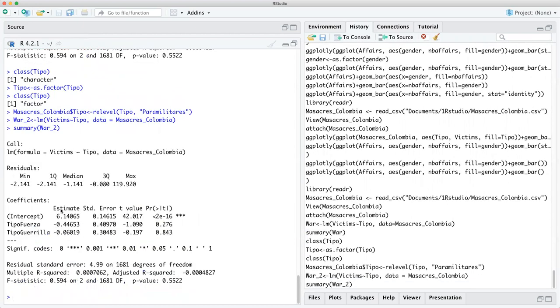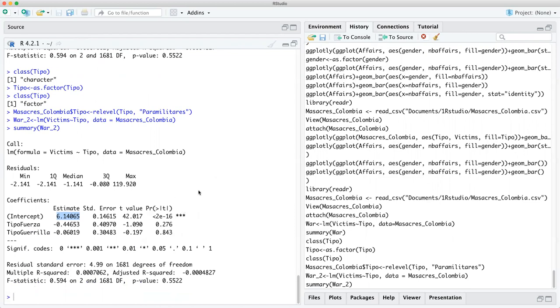Did it work? Yes, we got it. So the paramilitaries are killing the most because now it's our base. It's still not significant. So guerrilla is killing less. And it says fuerza is killing less than the paramilitary. So the paramilitaries are killing more. But it's still very bad. The multiple R squared and both of these are not significant because they're not below 0.05.